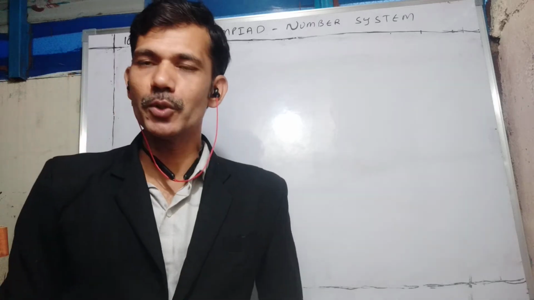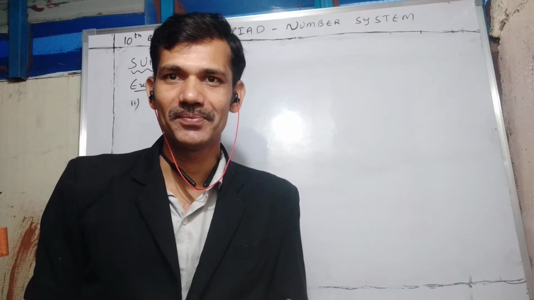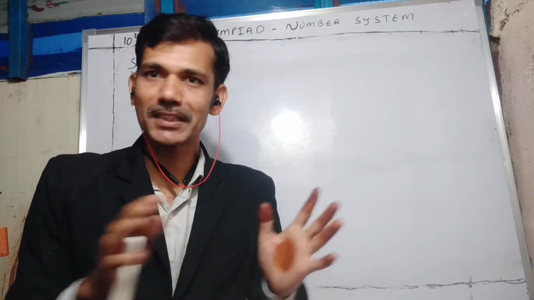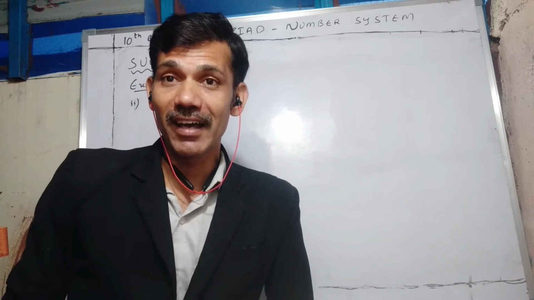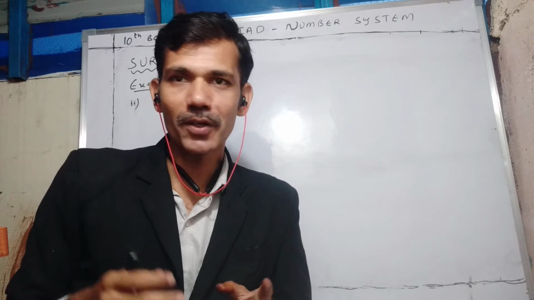Namaste, welcome to all. Today we list examples and non-examples of irrational numbers. Irrational numbers means we can't express them in p by q form. And if you see the decimal expansion, it is neither terminating nor repeating.